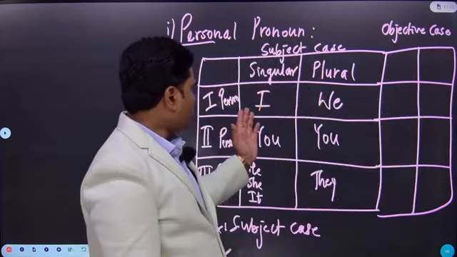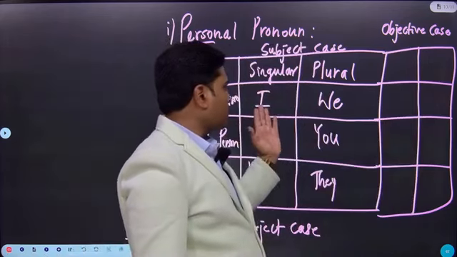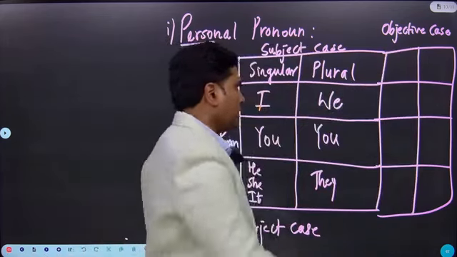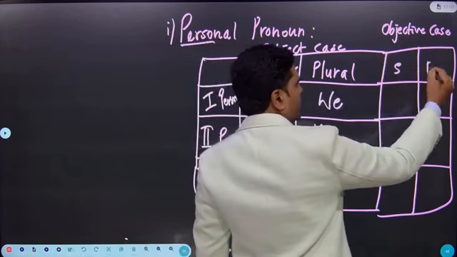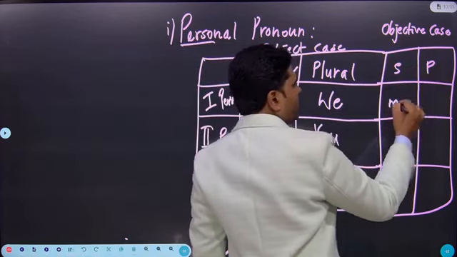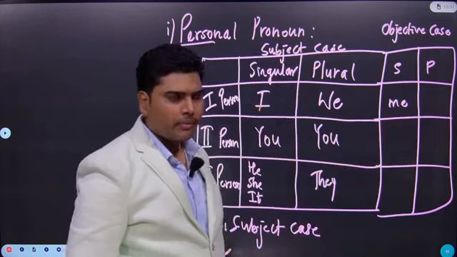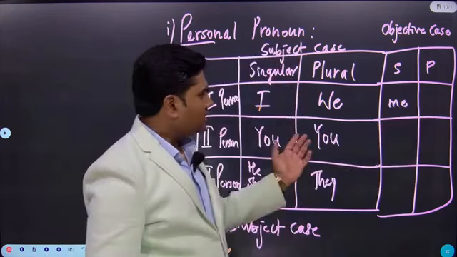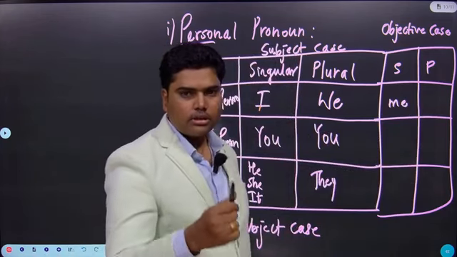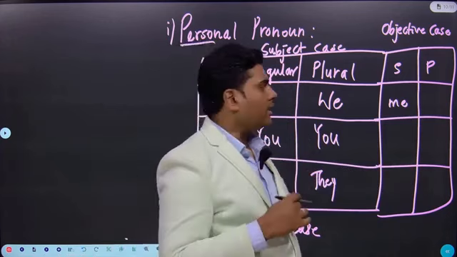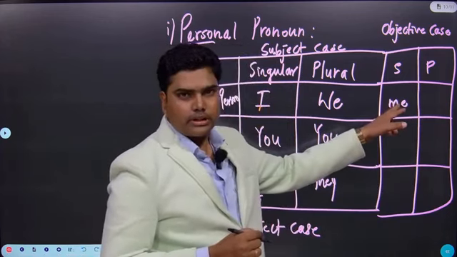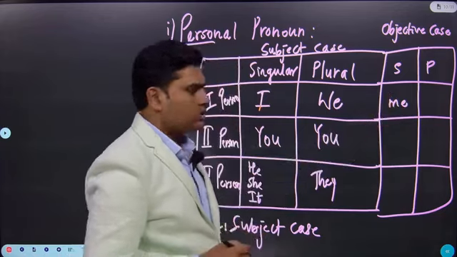If I am using first person singular I in object place, it will be me. I have to use me. Example, this class is taken by me. See, I am using it in object place. Yes or no? So that's why we use me.